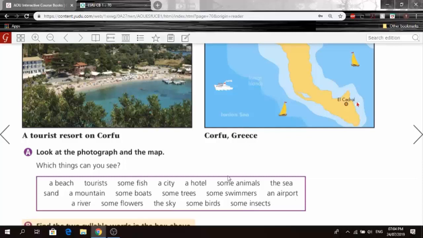A beach, tourists, some fish, a city, a hotel, some animals, the sea, sand, a mountain, some boats, some trees, some swimmers, an airport, a river, some flowers, the sky, some birds, some insects.